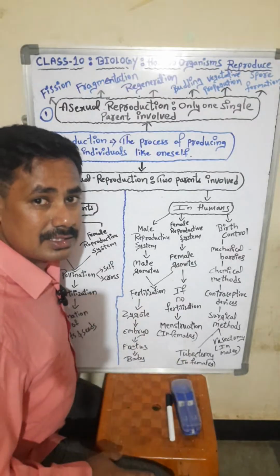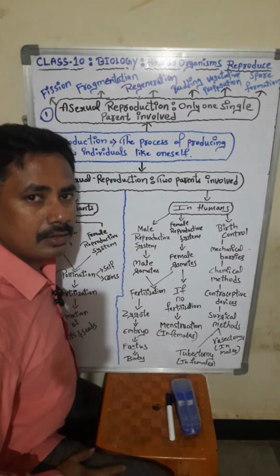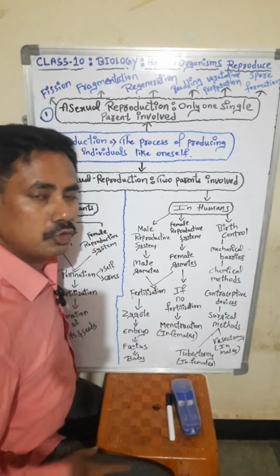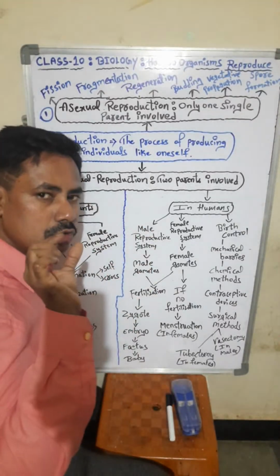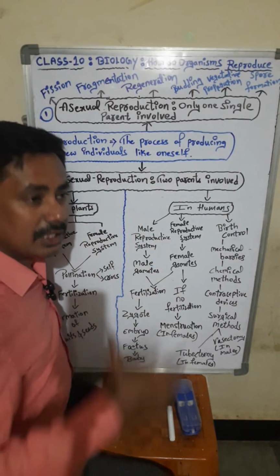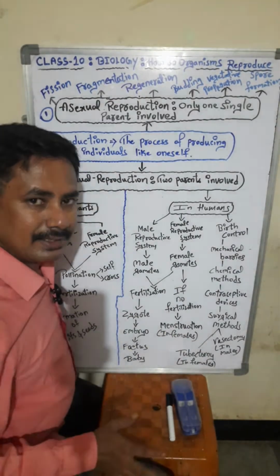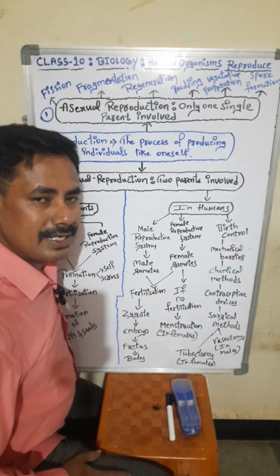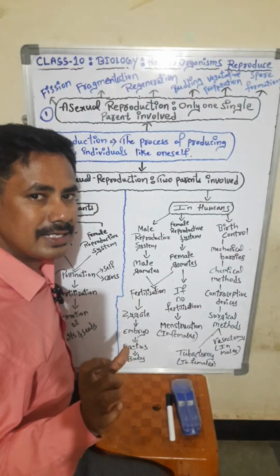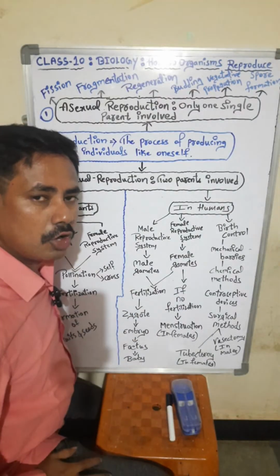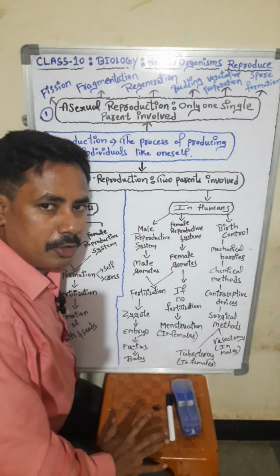Some higher animals, highly well developed, with different parts, in those types of organisms sexual reproduction takes place. But in smaller organisms, whose body has not completely developed, like unicellular organisms, single celled organisms, or some of the multicellular organisms whose body is not well developed, in them the asexual mode of reproduction takes place.